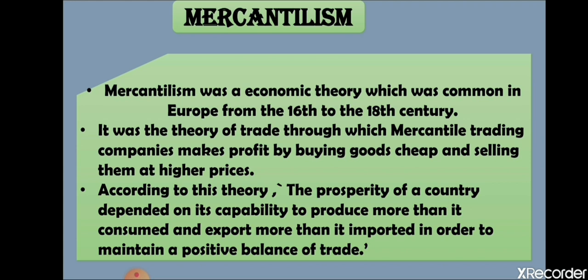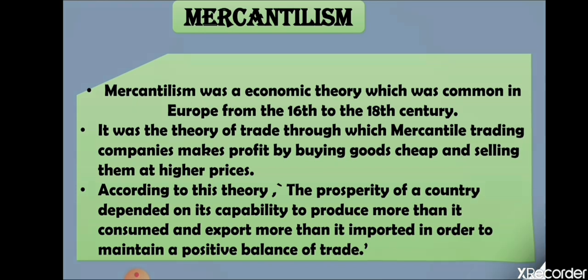So this was the concept of export and import, and mercantilism was a theory totally dependent upon profit: how a country or the companies make profit at that time. According to this theory, many European countries started traveling to distant lands for earning more and more profits.